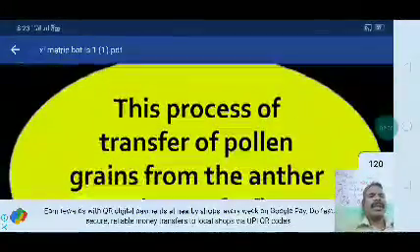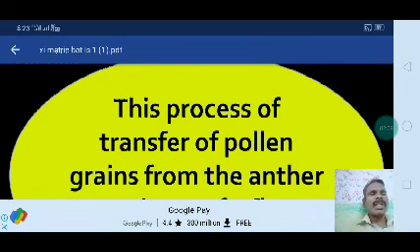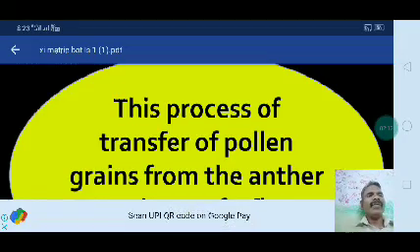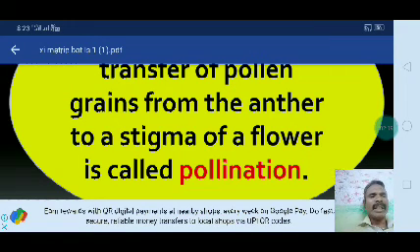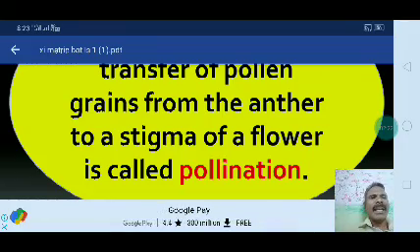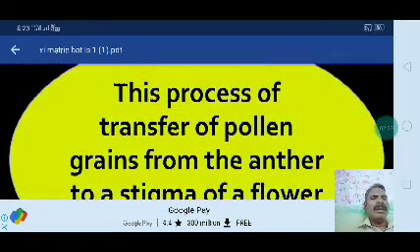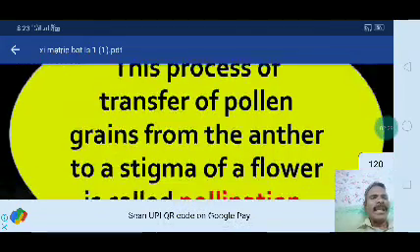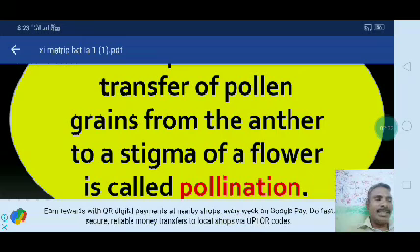The next one: what is pollination? The process of transfer of pollen grains from the anther to the stigma of a flower is called pollination.